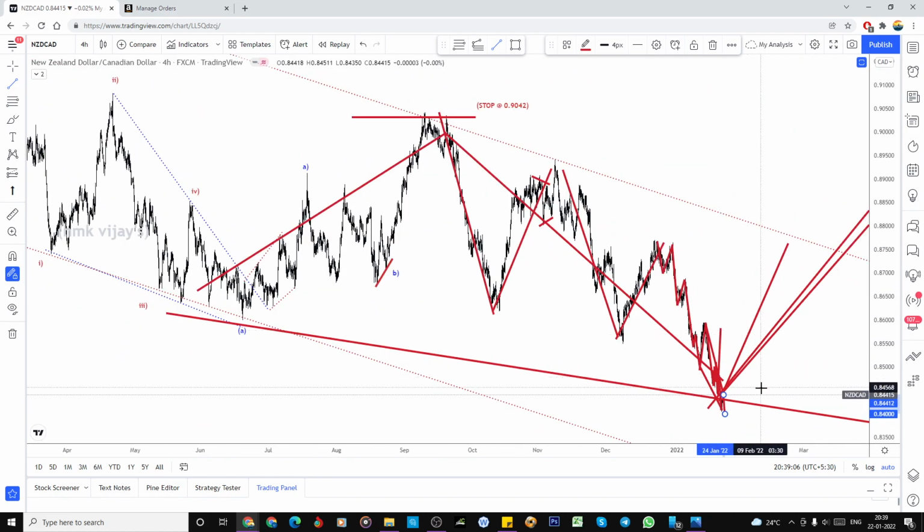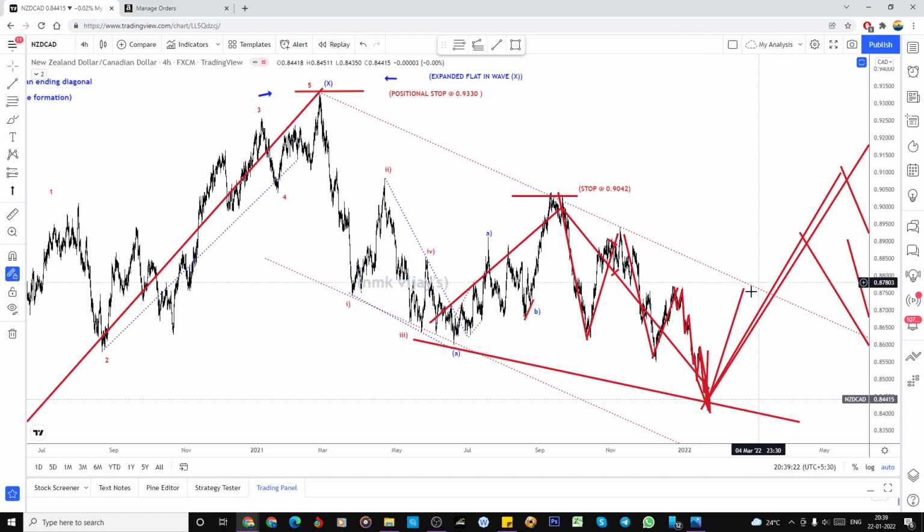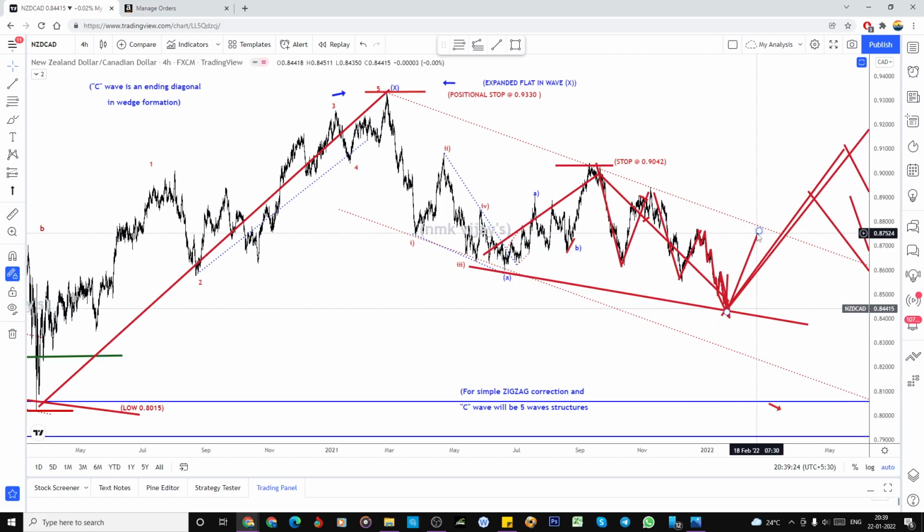I bought at 8481, so I'm looking for the target 8772, around 8761. Nearly 300 pips is there, nearly 250, you can make it 250. That's it. If my target is achieved, I will exit my position, but I won't short here because we need a gap between the buy and sell. I'm not that aggressive a trader.